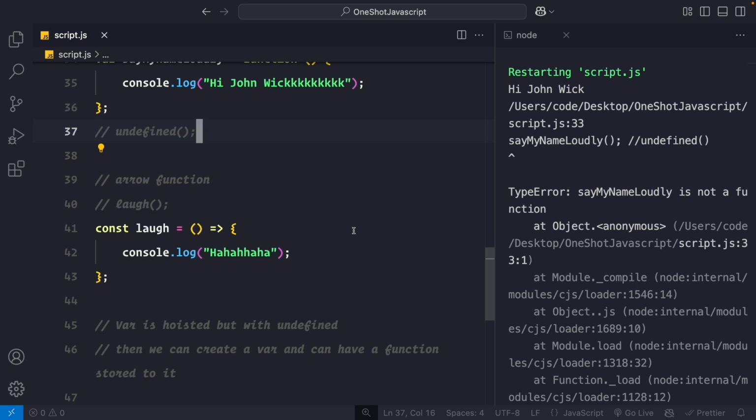That's it that you have to understand in hoisting. Now next up will probably be the this keyword.